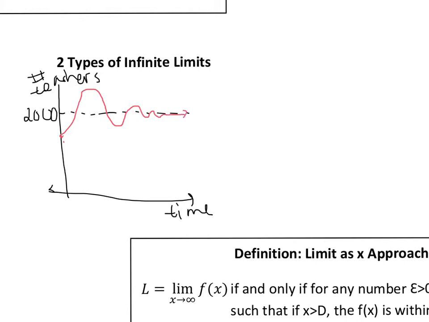And eventually it'll level out. But you're not going to see it leveling out. It's never going to be exactly 2,000. Our oscillations here are just going to get smaller and smaller. So we can describe this limit as the limit of some function, f of x, as x is approaching infinity, because our oscillation will continue forever and ever.